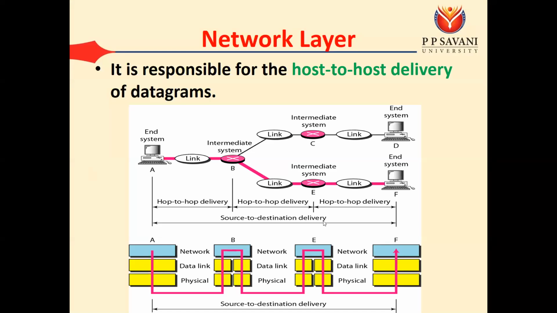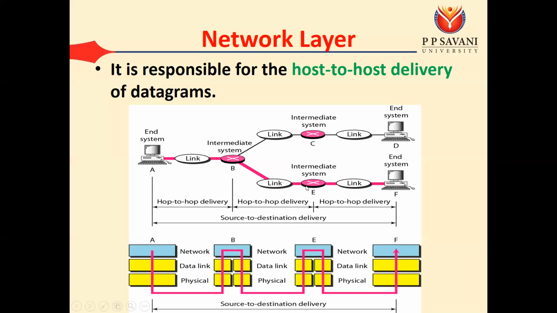You can see here in this example that A is our source and F is our destination. If you want to transfer your data from A to F, then you require some intermediate routers. So B is one router and E is one router. When you are transferring data from A to the first router, that is B, that type of delivery is known as hop to hop delivery. For that, we have seen that we require the data link layer, and we are following the ARP protocol. In the same way, for B to E, we require hop to hop delivery.